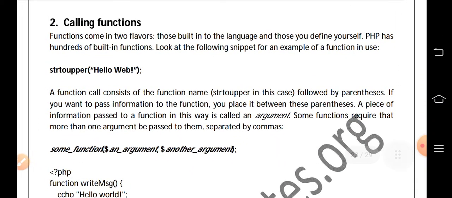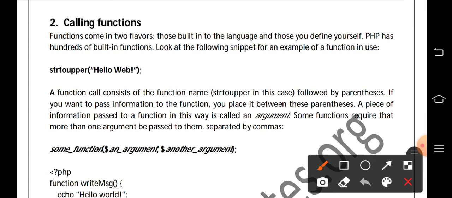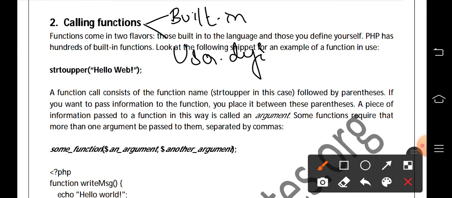Then basically functions are of two types. They are built-in functions and user-defined functions. So functions are of two types. They are built-in functions and user-defined functions. Built-in functions are of hundreds in number.